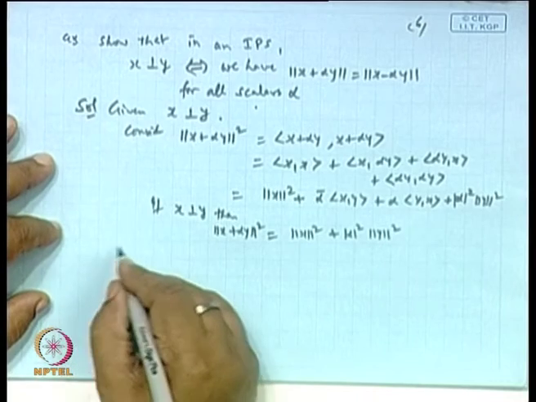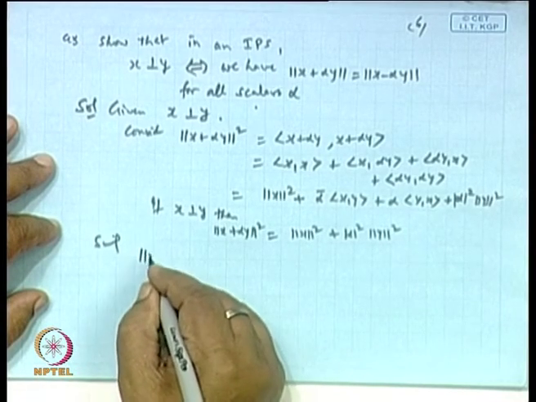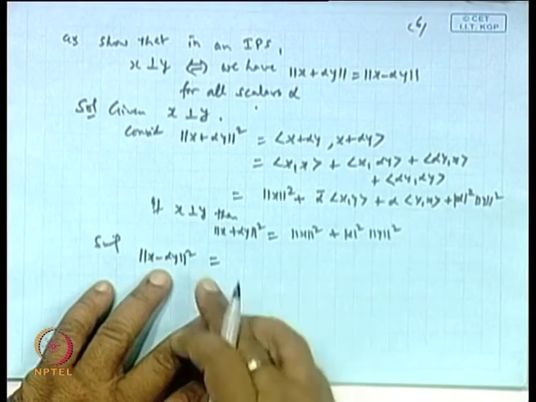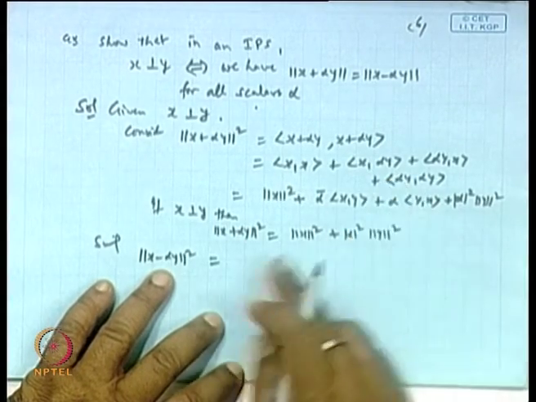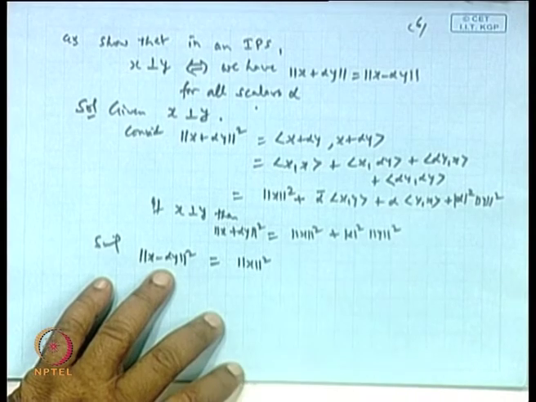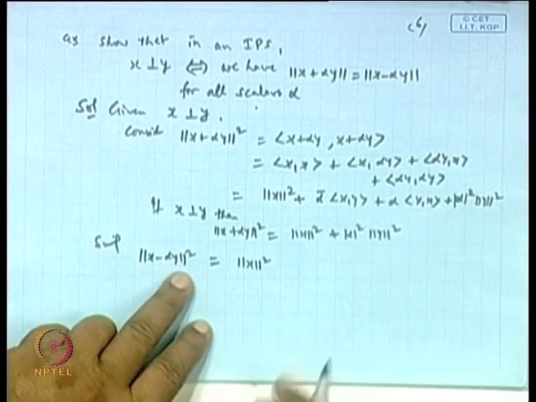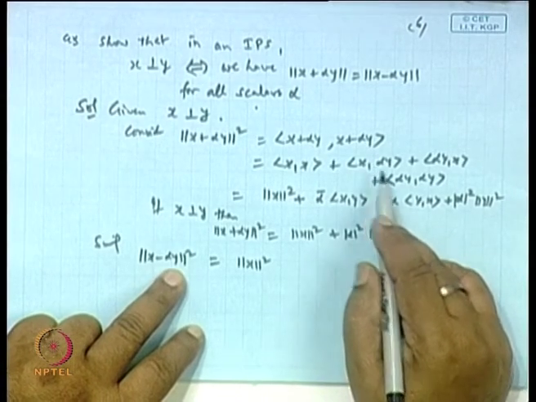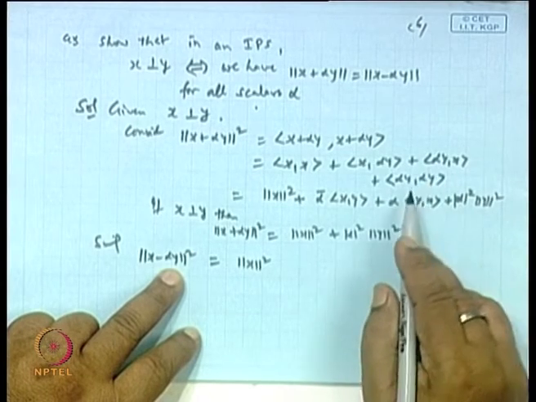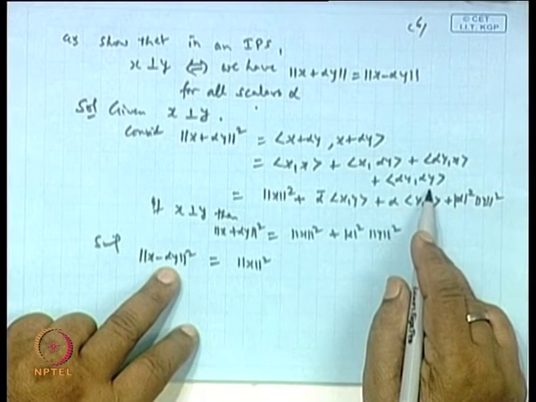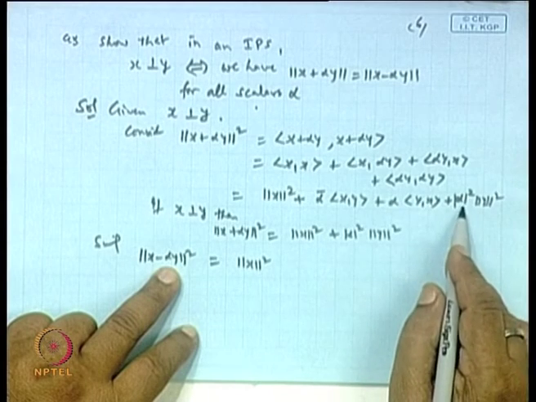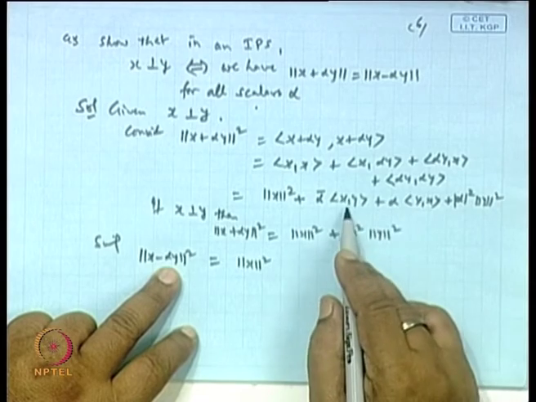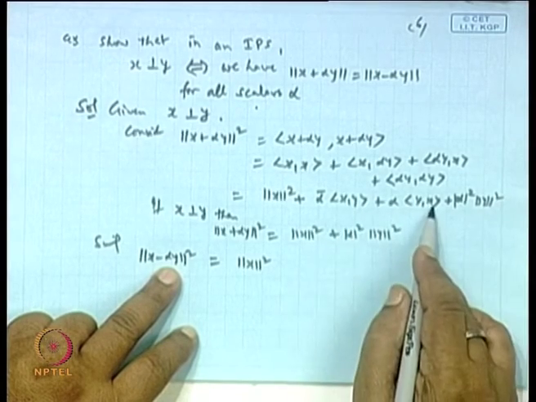Now similarly we can go for this. What is the difference that will come here? If I open it from here, you will get the first term norm x square, no problem. The only difference comes with the minus alpha y, and then somewhere here you will also get minus alpha times minus alpha, so that will be positive. So the only difference will come with the minus sign. That's all. But x and y are perpendicular, so this will go to 0, this will go to 0.